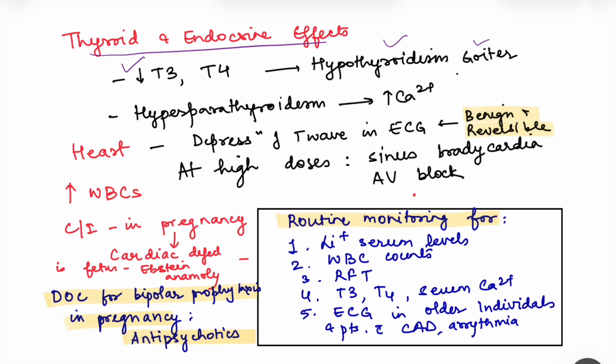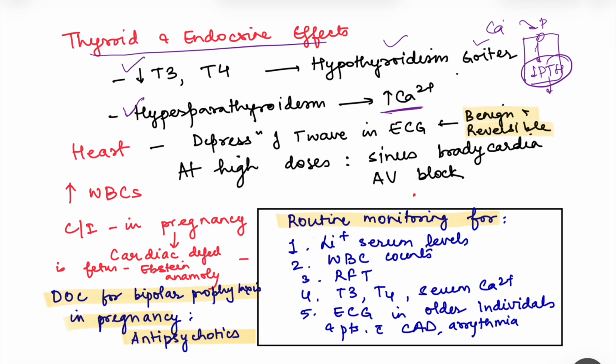Then it can also cause hyperparathyroidism, so there is hypercalcemia. Actually, calcium acts on the parathyroid gland, and because of calcium there is a decrease in the release of the parathyroid hormone. So calcium is acting in a negative feedback manner. Calcium is decreasing the release of the parathyroid hormone.